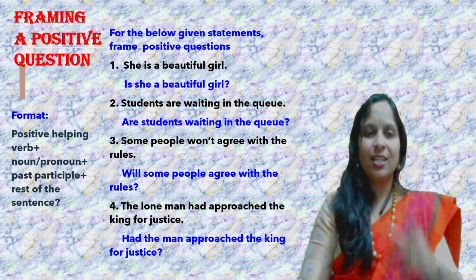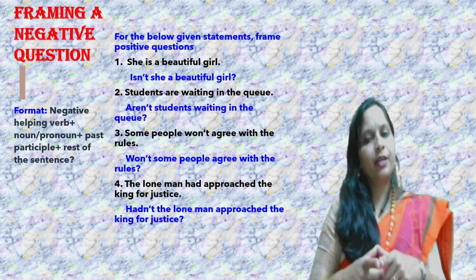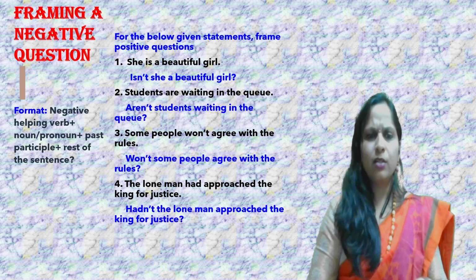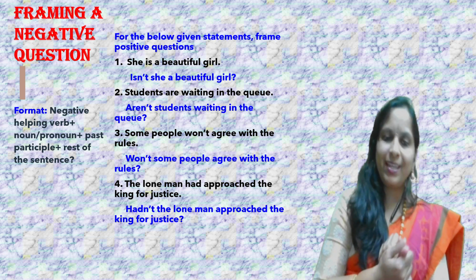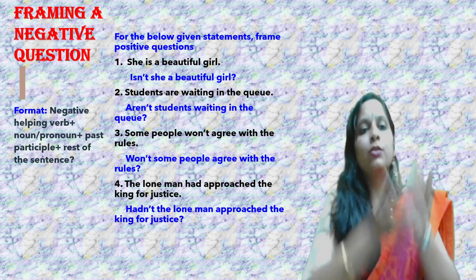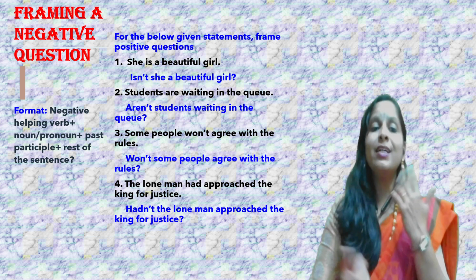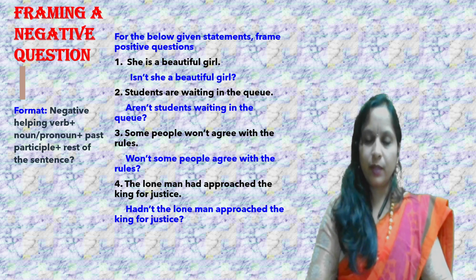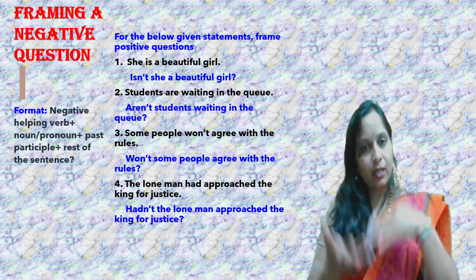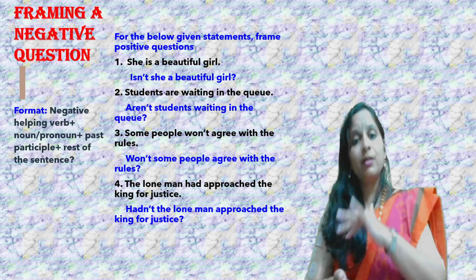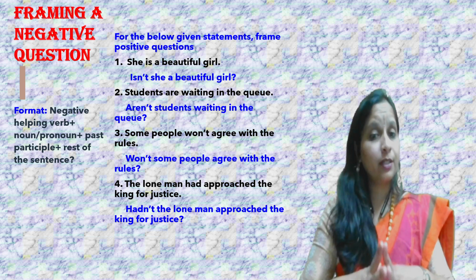Alright, so got it? This is your framing a positive question. The next is framing a negative question. Not much difference in the format, dear students. Previously, we had a positive helping verb to begin with for a question. Now over here we need to have a negative helping verb. So, she is a beautiful girl. For the same statement, you can frame a negative question as in, isn't she a beautiful girl?